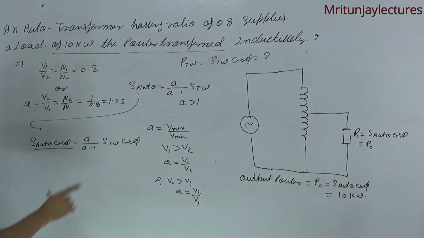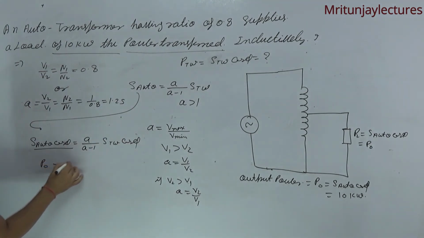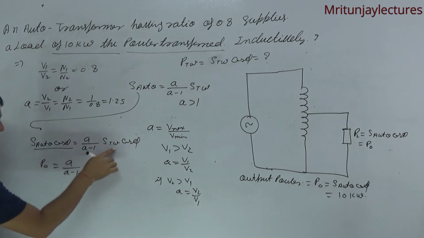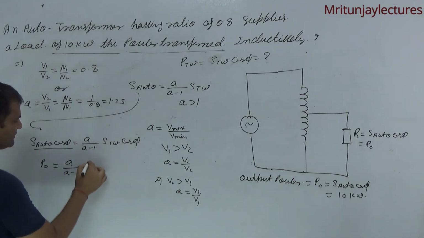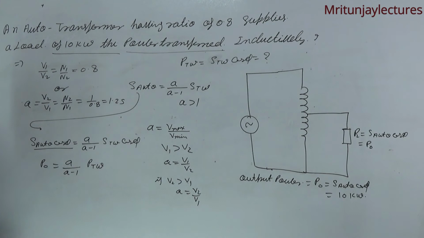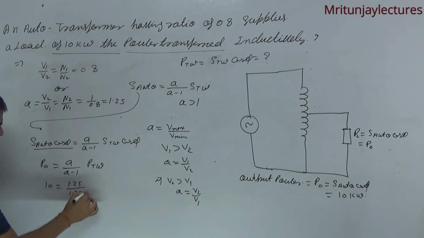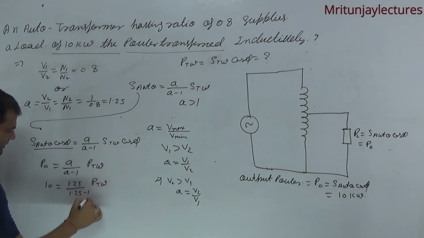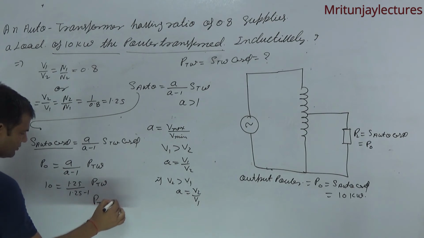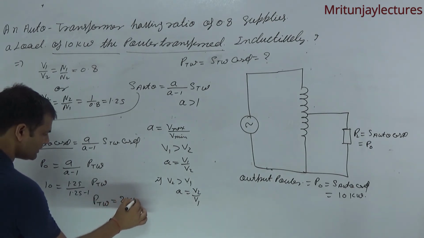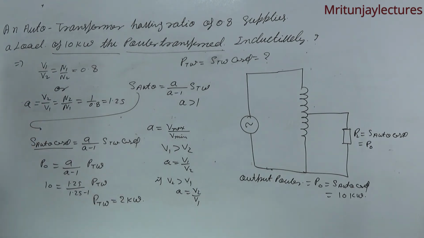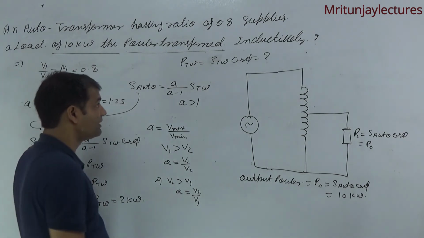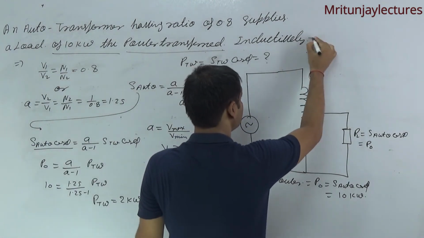This is also P0, and A divided by (A minus 1), and this is PTW. So 10 is equal to 1.25 divided by (1.25 minus 1) into PTW. PTW will be equal to 2 kilowatt. So the answer, power transferred inductively, is 2 kilowatt.